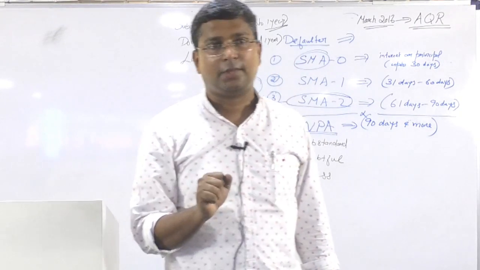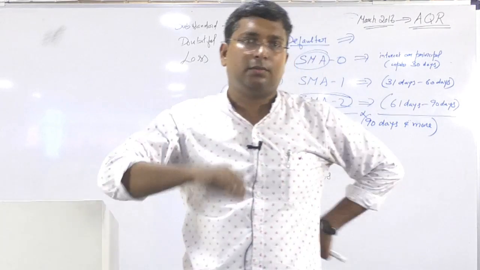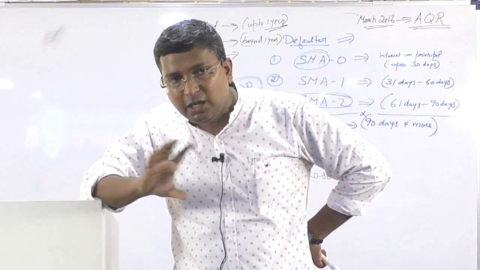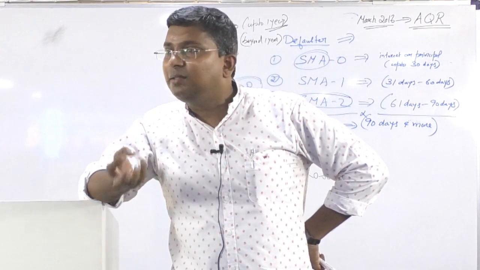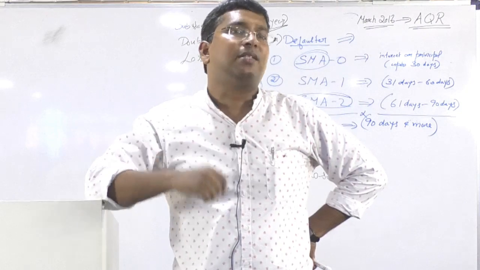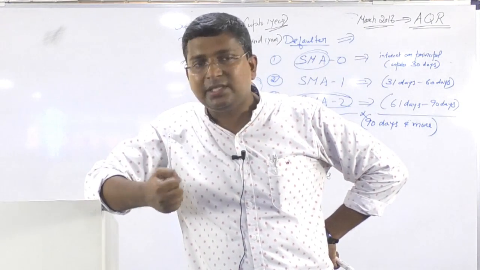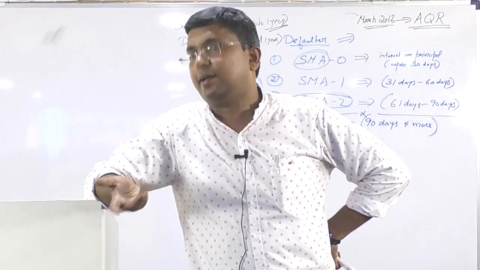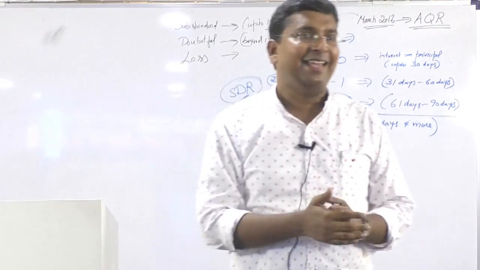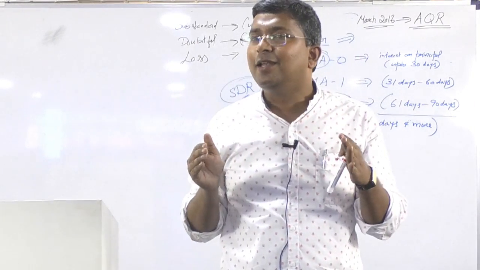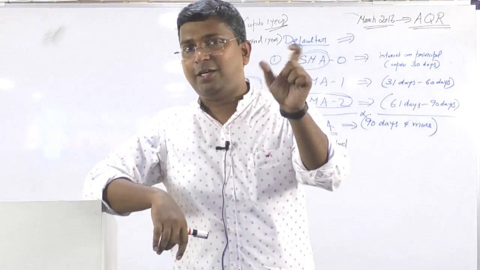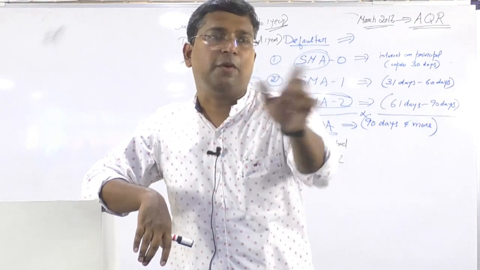What is a bank's asset? A bank's assets are the bank's loans. Be very clear: the loans which a bank gives to its customers are the assets of the bank, and the deposits are its liabilities. We have discussed that. Bank deposits are the bank's liabilities because the bank has to pay them back. But the bank loans are assets. That's why it is called a non-performing asset. It's the asset of the bank, but that asset is not performing, meaning the bank is not getting any return for it. Bad loans are called non-performing assets.